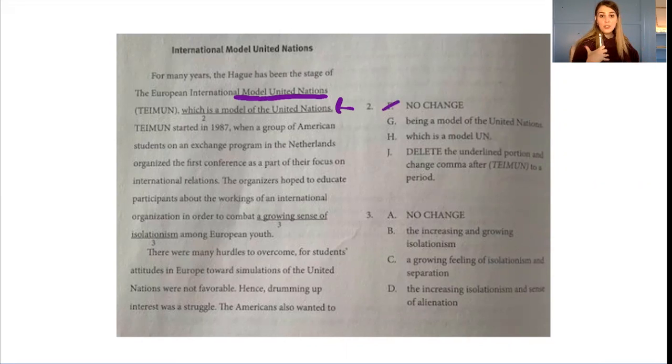Then I'm going to look at my answer choices, and I'm looking for one specifically that addresses the redundancy. G, being a model of the United Nations, still redundant, don't need it. H, which is a model UN, still redundant. J makes the most sense because we don't need to repeat that it's a model United Nations if it's within the term. J communicates the meaning in the most concise way.